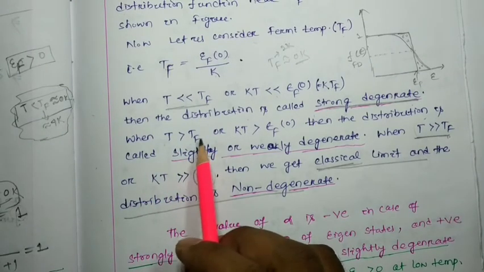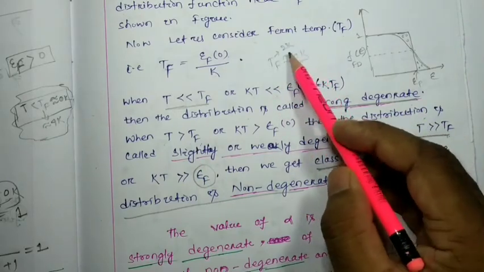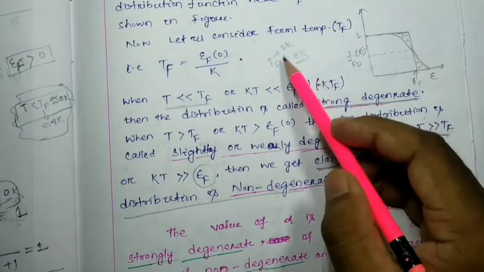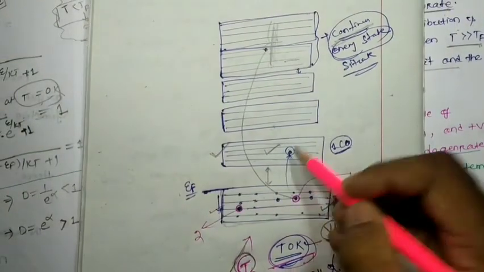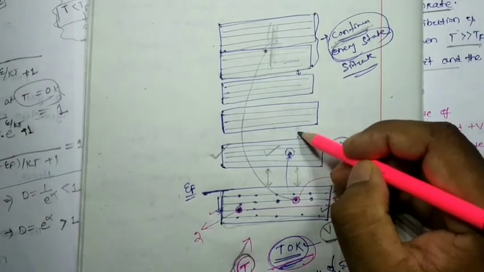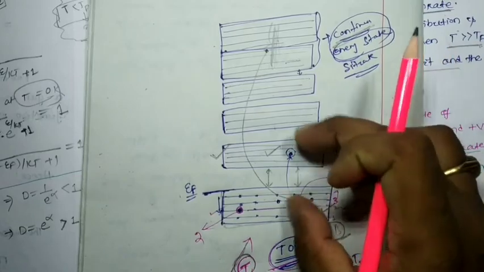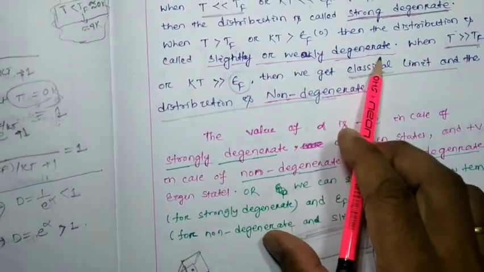Now if we consider the temperature just above 2 Kelvin or 5 Kelvin, just above the TF, then the electrons jump from here to here. That means the gap between the two bands has been reduced. So your discreteness or degeneracy is somewhat reduced. So we can say that slightly or weakly degenerate can be observed.